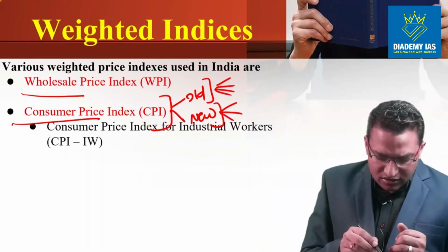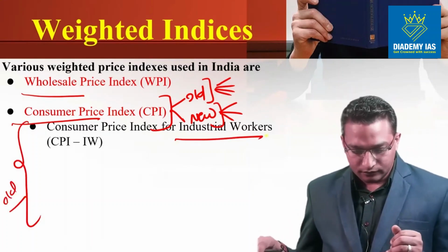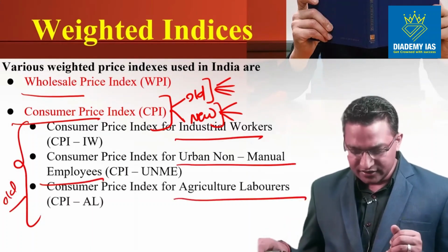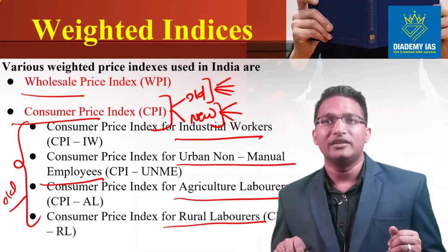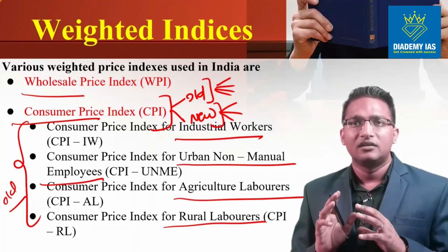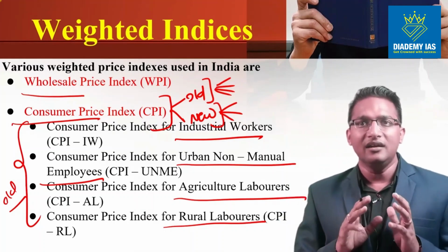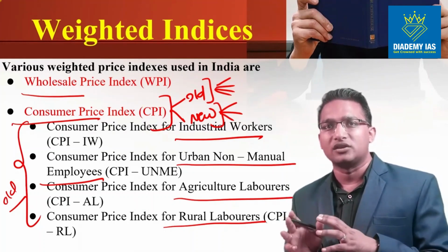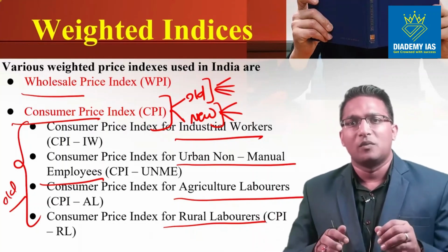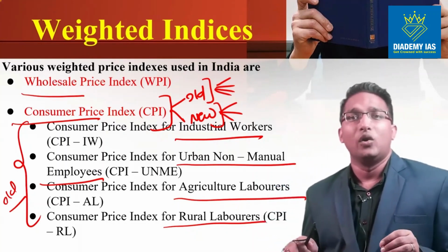The old ones include the CPI for industrial workers, for urban non-manual employees, for agricultural laborers, and for rural laborers. One thing common here is that all these indices target a certain section of the working population, the people who are working. So industrial workers, urban non-manual employees, agricultural laborers and rural laborers are tracked by the old indices.